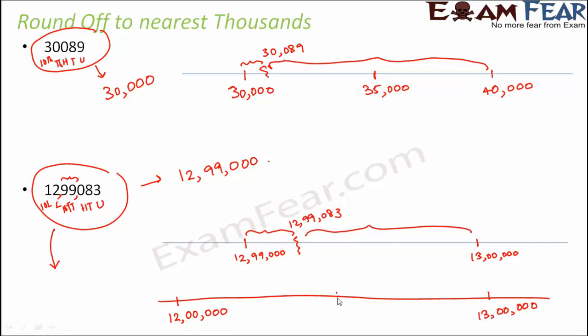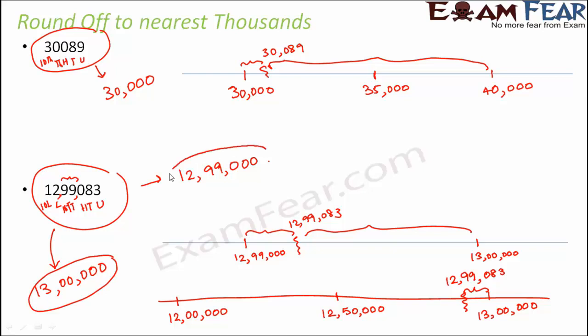So in this case, what would be the midpoint? The midpoint would be 12,50,000. So this number in that case would lie very close to 13 lakhs because it is 12,99,083. So in this case, it is very close to 13 lakhs. So we can round it off to 13 lakhs.